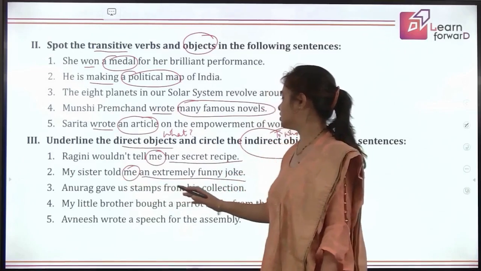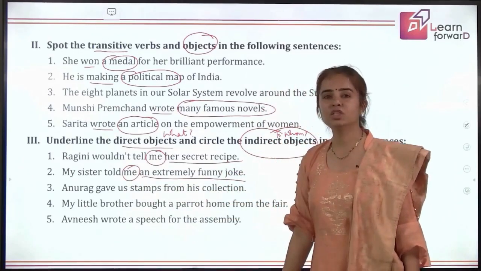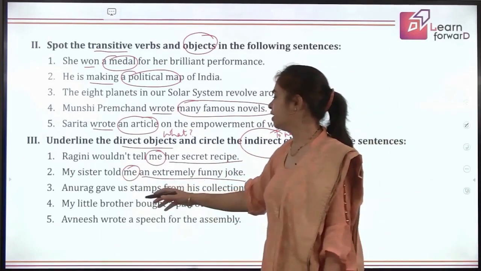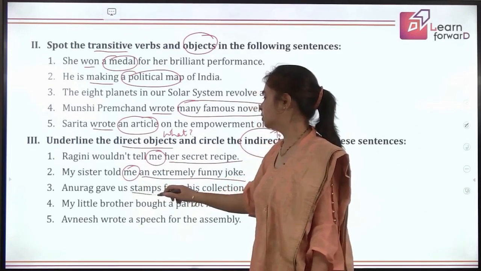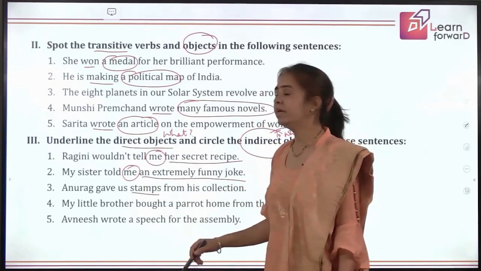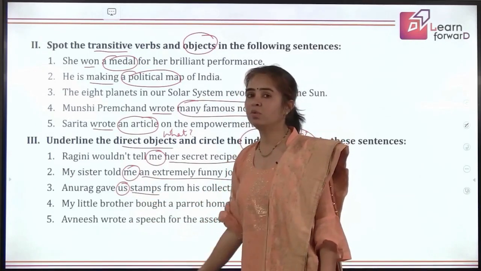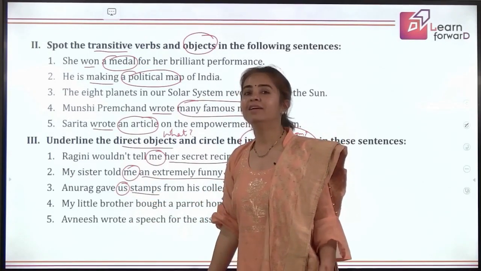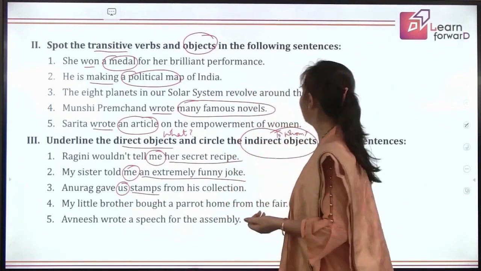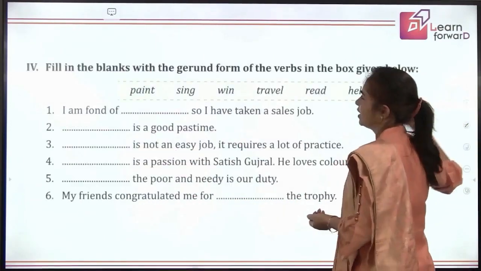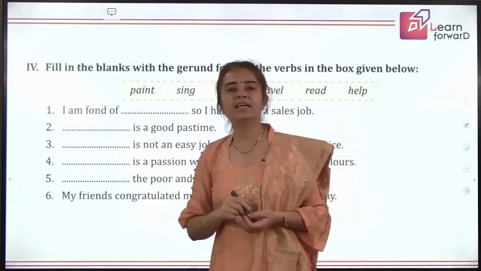Anurag gave us stamps from his collection. So what did he give? Stamps. This is direct. To whom did he give? He gave to us. So the rest two, I hope you can do yourselves. Are you sure? Yes, this is interesting because you have learned it. You have understood. That's wonderful. We still have another exercise for you.